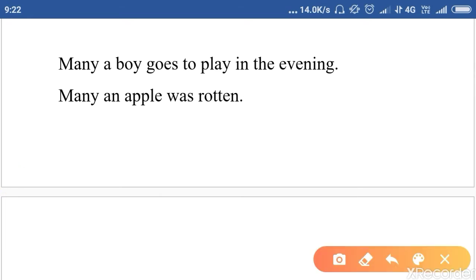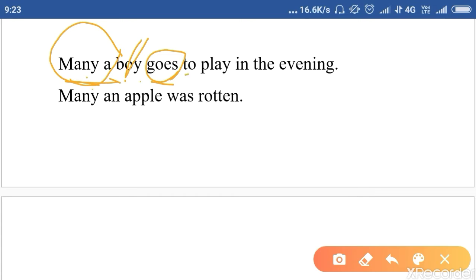So the next rule is, many a boy goes. Right. Whenever you come across this phrase, "many a," it is always followed by a singular noun. Clear? And we have to use the verb according to the noun. The noun is singular, so we have used a singular verb. Clear? So, many a boy.